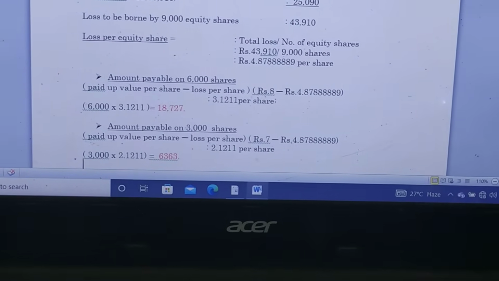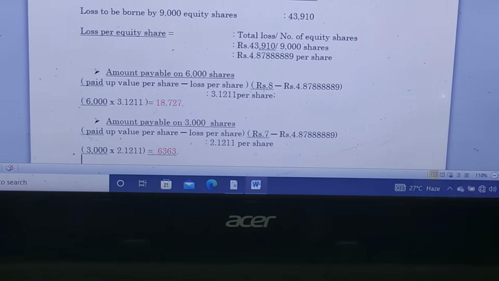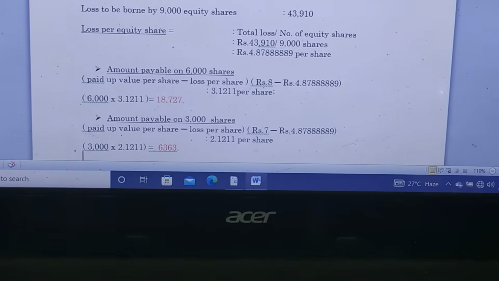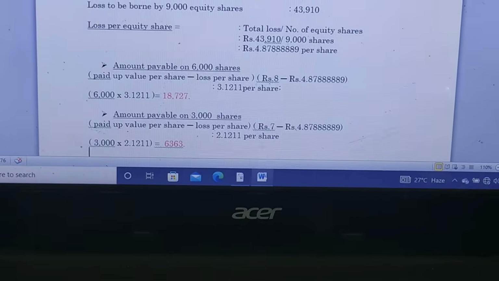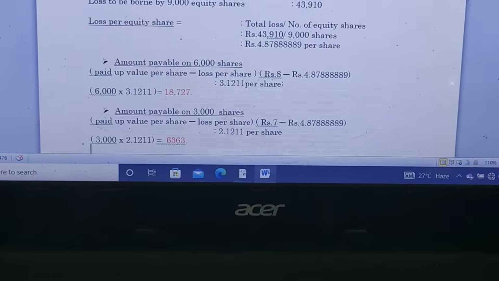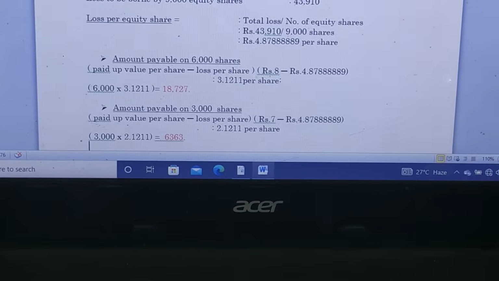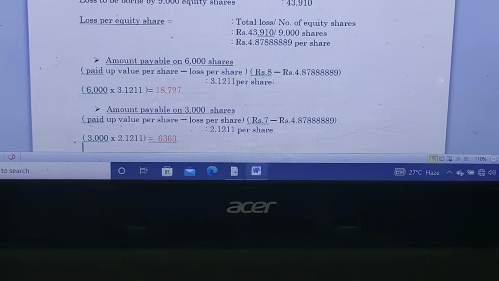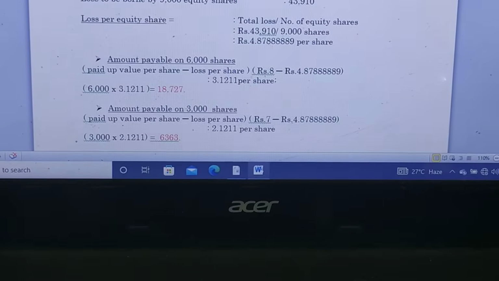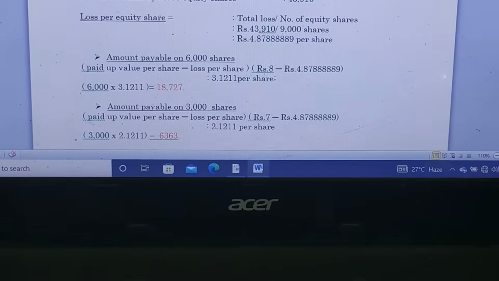And the amount payable to the 3,000 category of equity shareholders. The same procedure we have to follow, paid up value per share minus loss per share. The 3,000 category equity shareholders have paid rupees 7. The loss per share is 4.87888889. So the balance amount is 2.1211 per share.